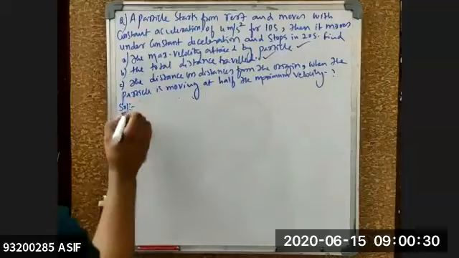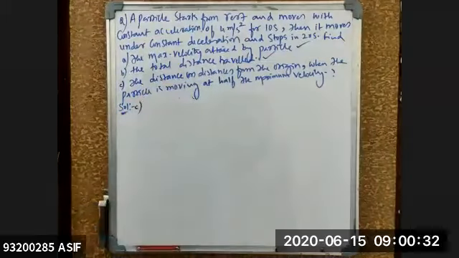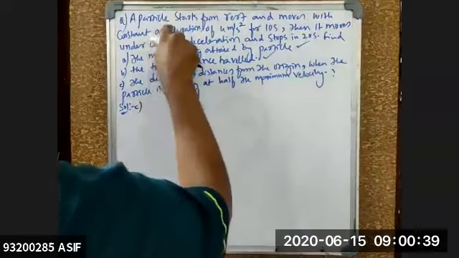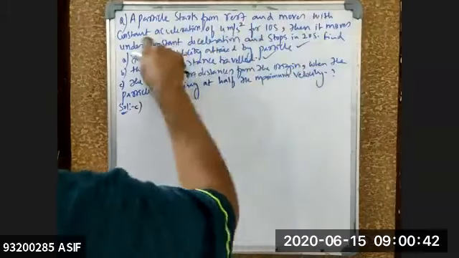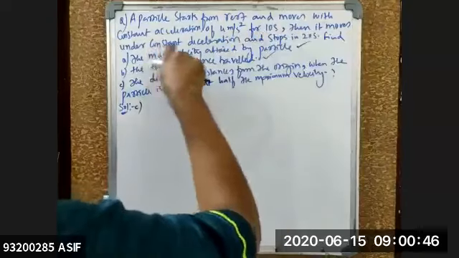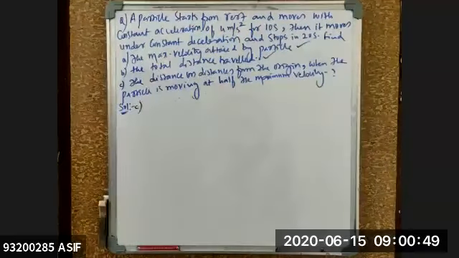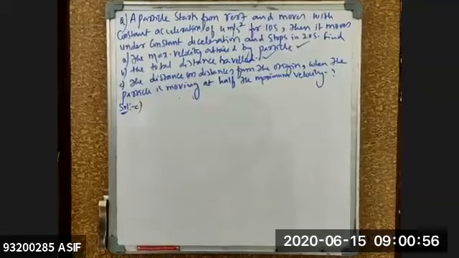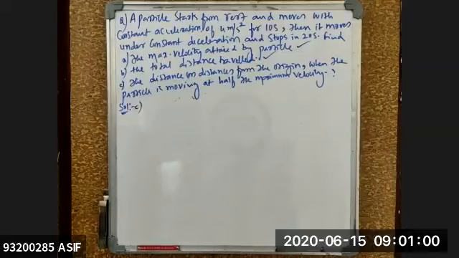Let us check it out better. See the third question. What is the third question right now? The distances from the origin when the particle is moving at half of the maximum velocity. If I take this question, a particle starts from rest and moves with a constant acceleration of 4 meter per second square for 10 seconds, and then moves with a constant deceleration and stops in 20 seconds. We found the maximum velocity and the total distance traveled. Now it asks us to calculate the distances from the origin.